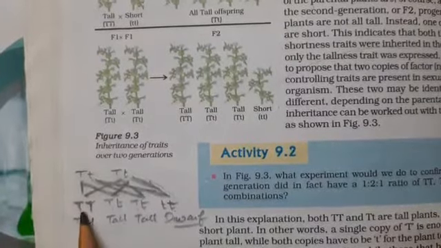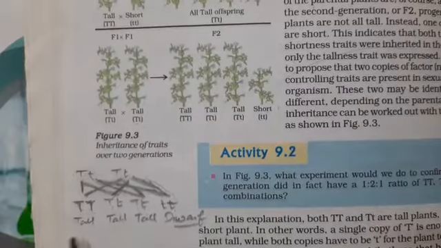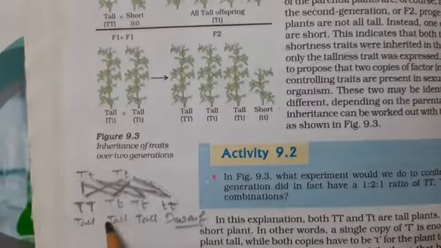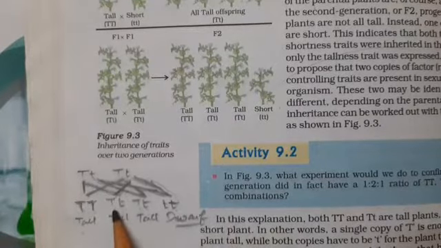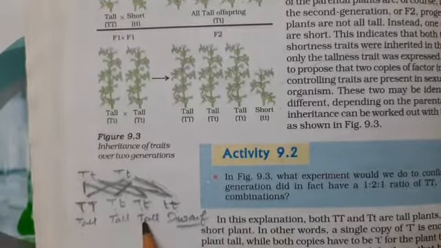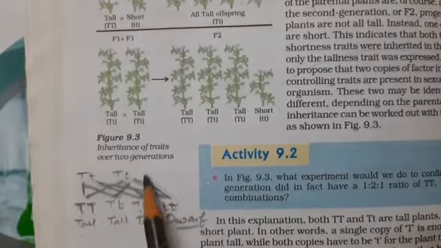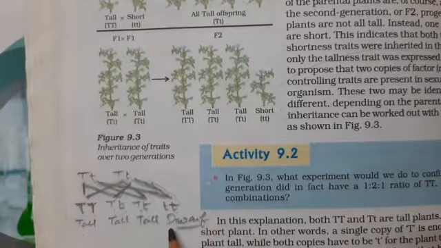So if you see, this one has both characteristics the same, so obviously this is going to be tall. But here they have a tall and a short, and because tall is the dominant one, this will be a tall plant. And this one has small t and small t, which is the characteristic of a dwarf plant.